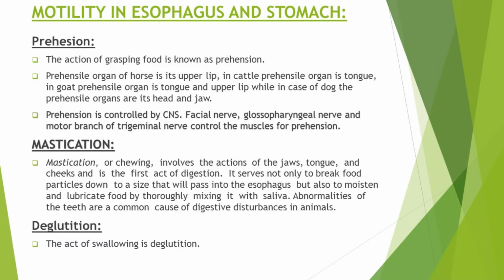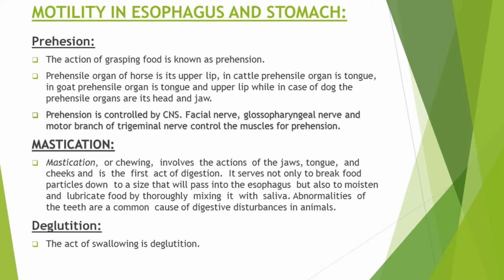Prehension is nothing but the grasping of food. So the act of grasping of food is actually prehension. Different animals have different prehensile organs to undergo prehension. In case of horse, upper lip is the organ of prehension. In cattle, prehensile organ is tongue. In goat, prehensile organ is tongue and upper lip both. While in case of dog, prehensile organ is its head and jaws.